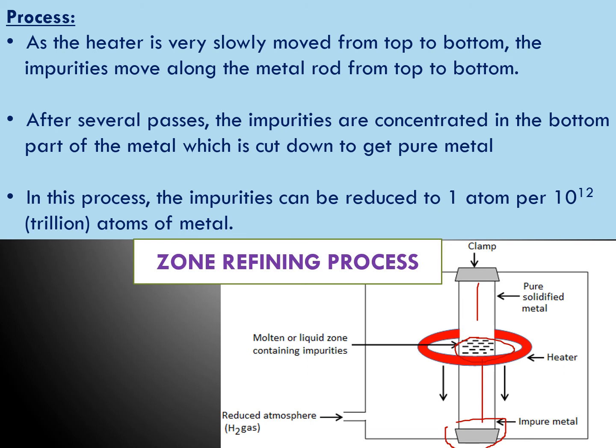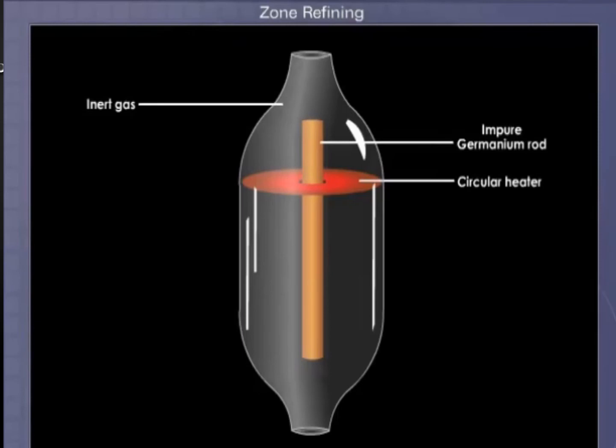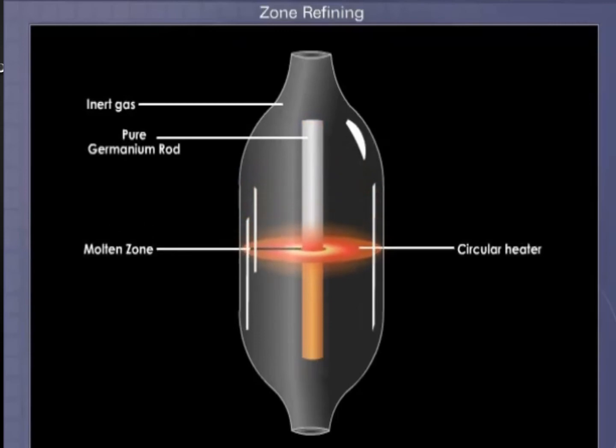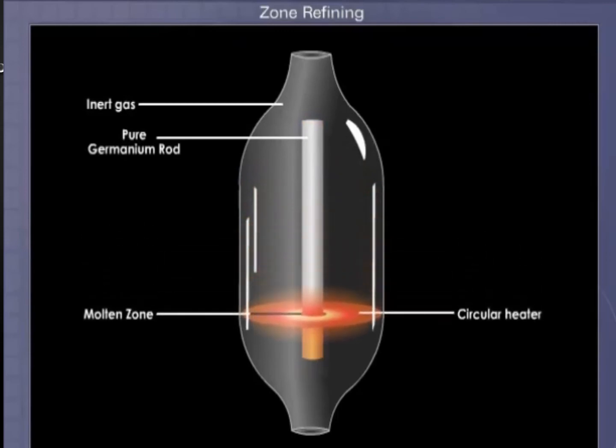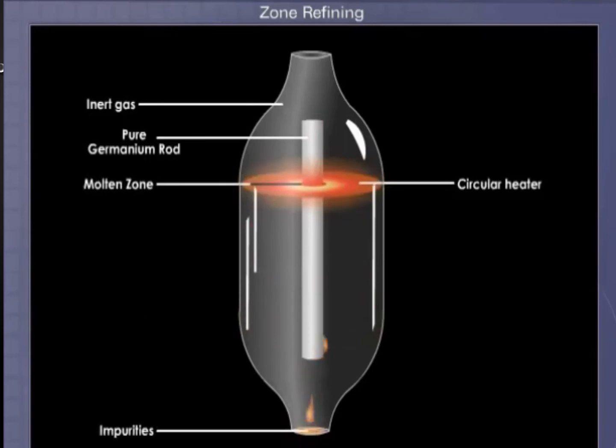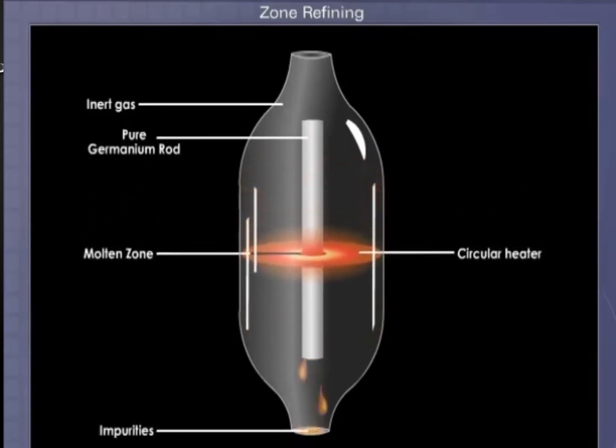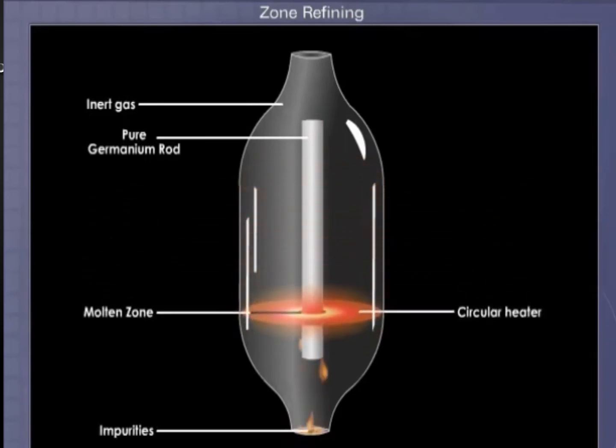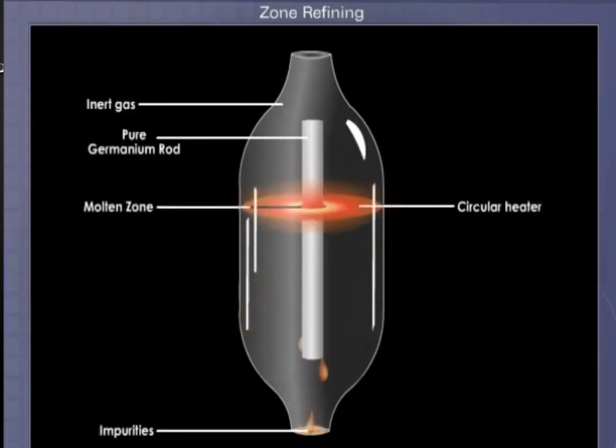You will get a very fine pure metal. You can see the impurities: one atom of impurity is present in 10 to the power of 12 atoms of silica metal. That much pure metal you can observe. You can see it in a video here. This is the melting zone. When you are moving this heater down, all impurities are coming down. Like that you can do it many times to get a very pure material. This is called zone refining process.